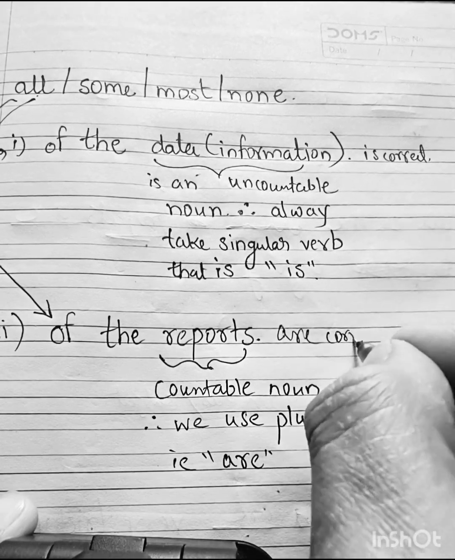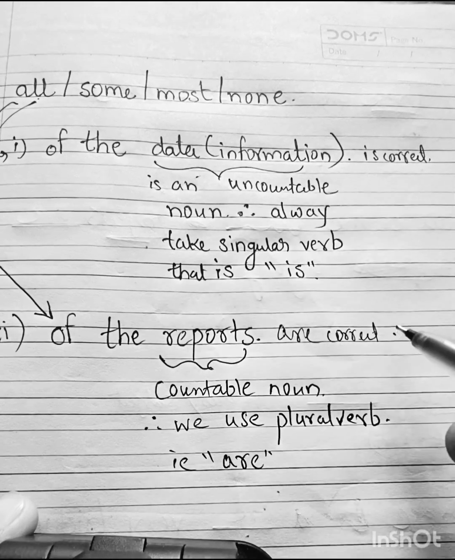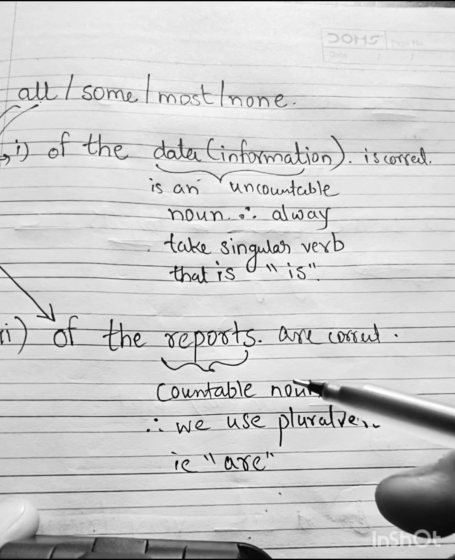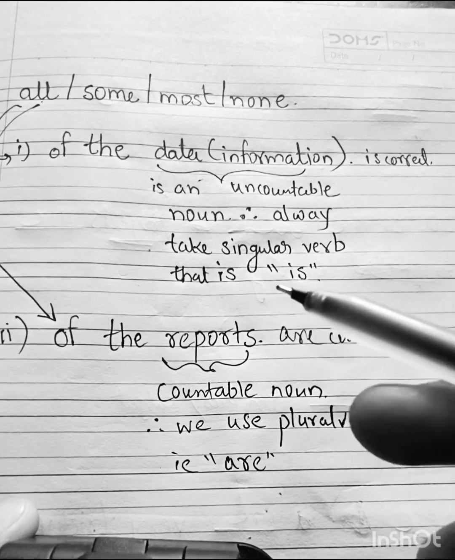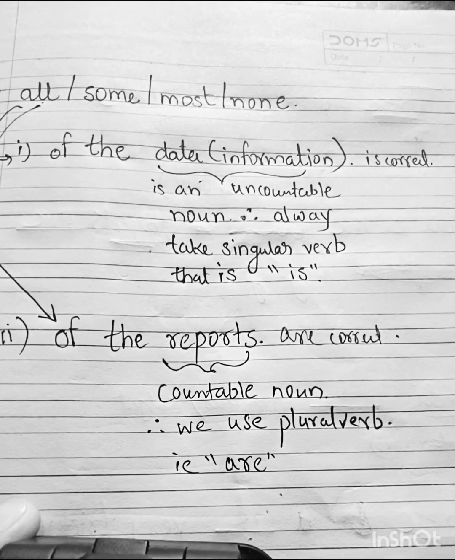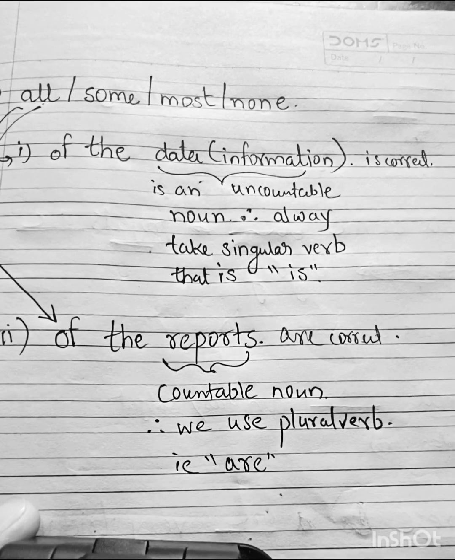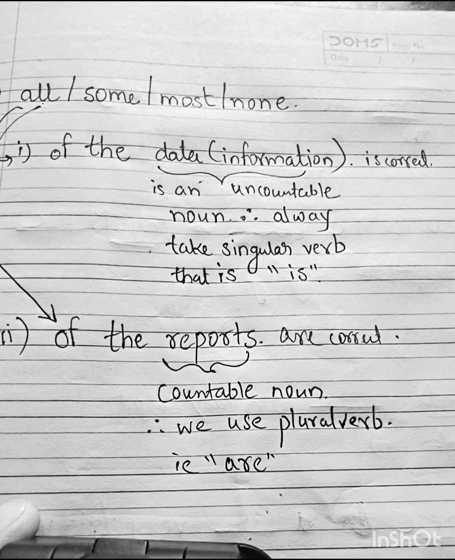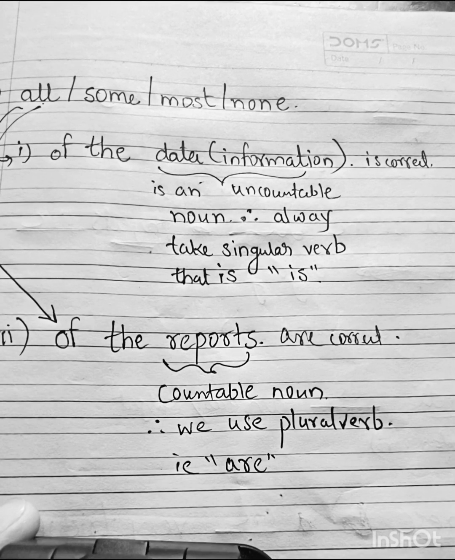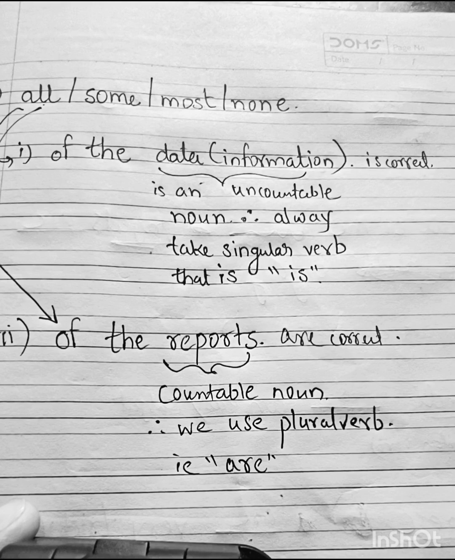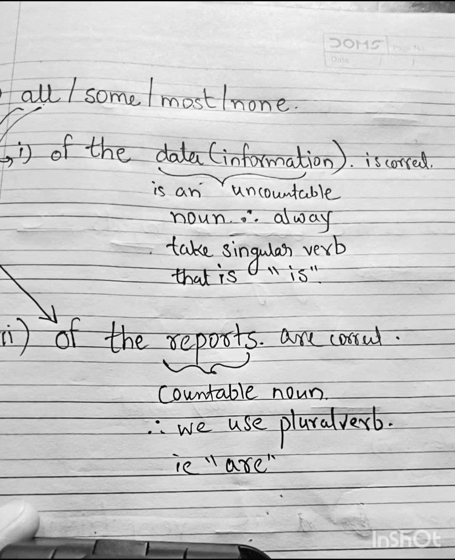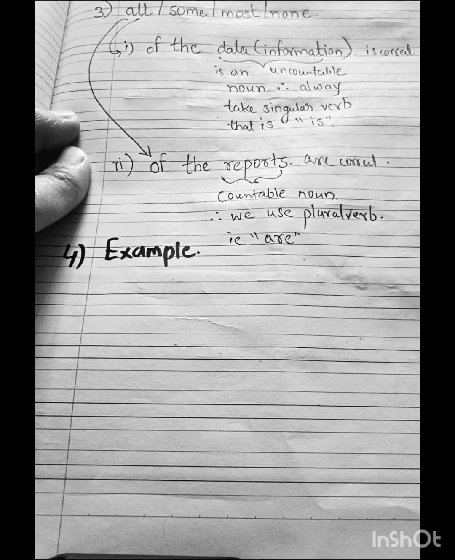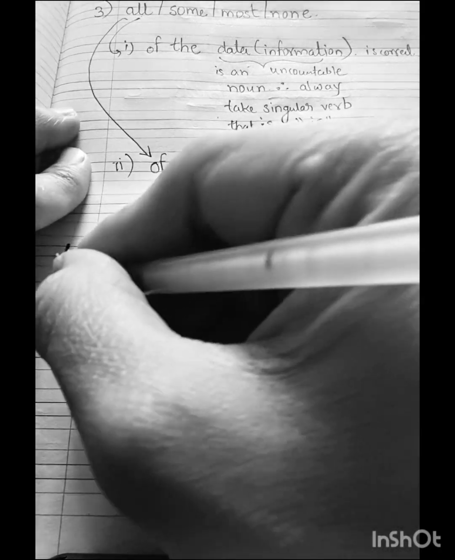Some of the reports are correct. Most of the reports are correct. None of the reports are correct. So you have to remember one thing: whenever there is a countable noun, we use are, because it is a plural verb. And whenever there is an uncountable noun, we use is. This is a singular verb. Now let's practice all of these concepts with the help of examples.